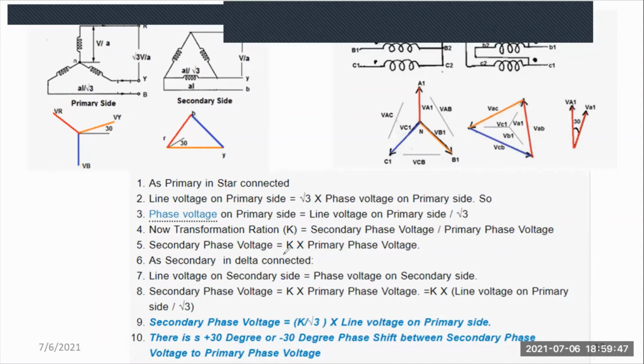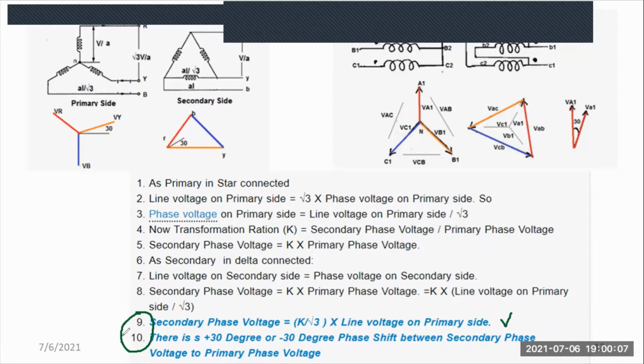What is the transformation ratio? And what about the primary? How about the connection of secondary? And please go through question point number 9 and 10, which is more apt for this particular question. The secondary phase voltage is equal to the transformation ratio divided by root 3 into line voltage of primary side. That's one of the important points.